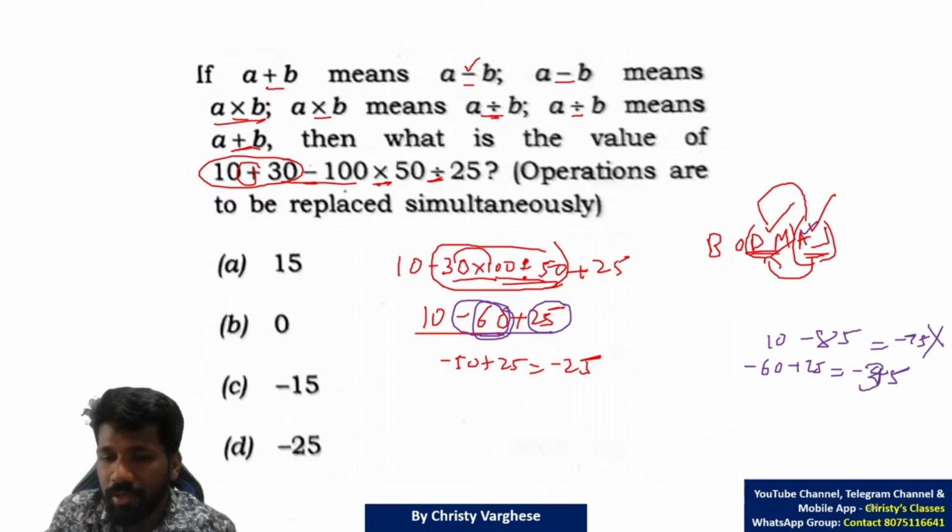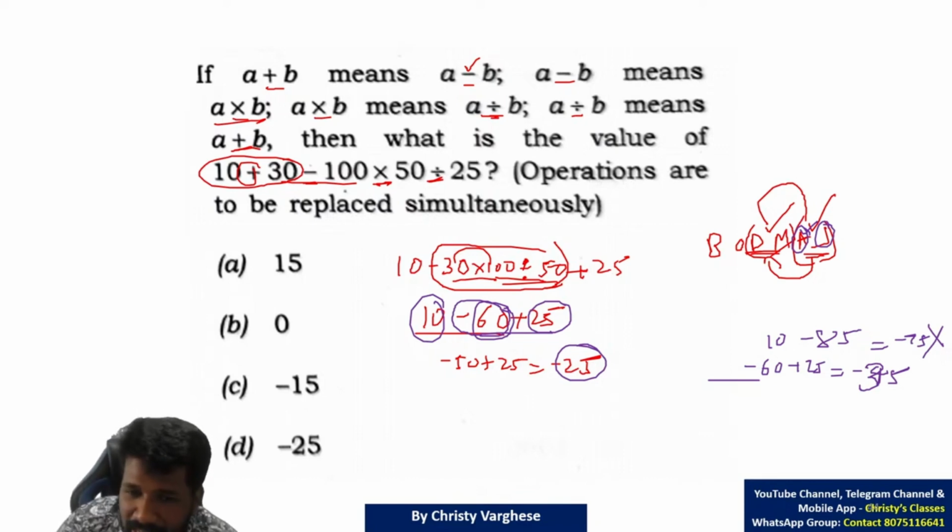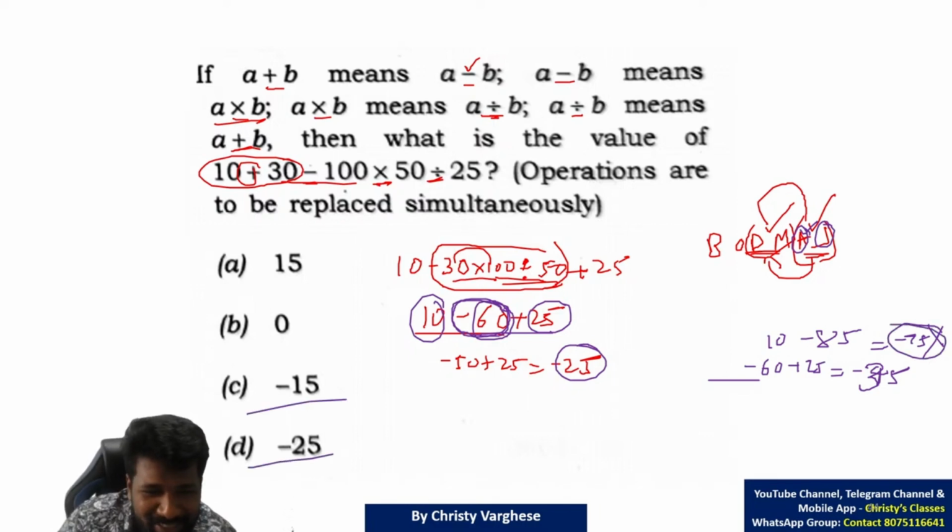Minus 35. Sorry, minus 35. 10 minus 35 is minus 25, so minus 25 itself. The answer will be the same. That's why I told you addition then subtraction, subtraction then addition, both mean the same. But if you are doing addition, this is a negative number minus 60, not positive 60. That is a mistake.